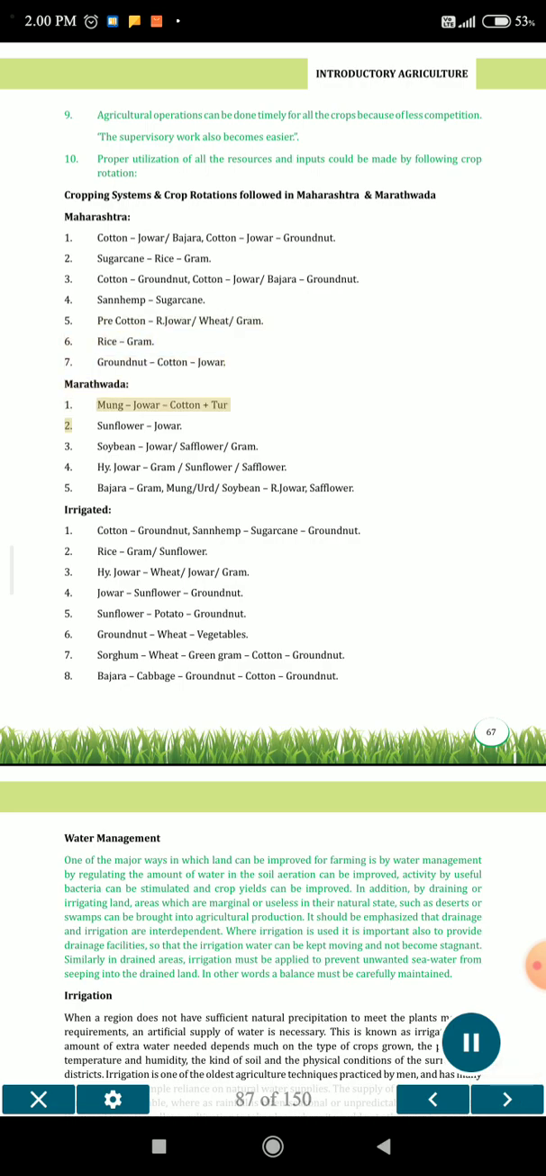Marathwada. 1. Mung, jowar, cotton plus. 2. Sunflower, jowar. 3. Soybean, jowar, safflower, gram. 4. Jowar, gram, sunflower, safflower. 5. Bajra, gram, mung, soybean, jowar, safflower.